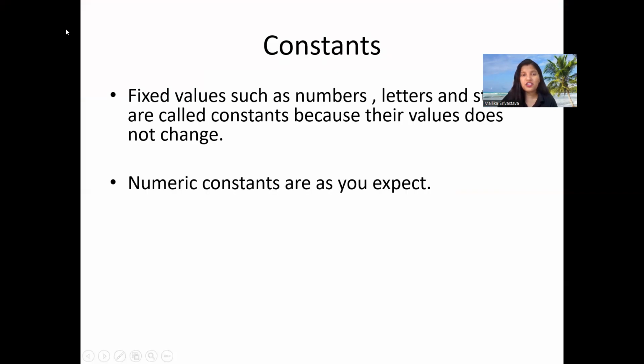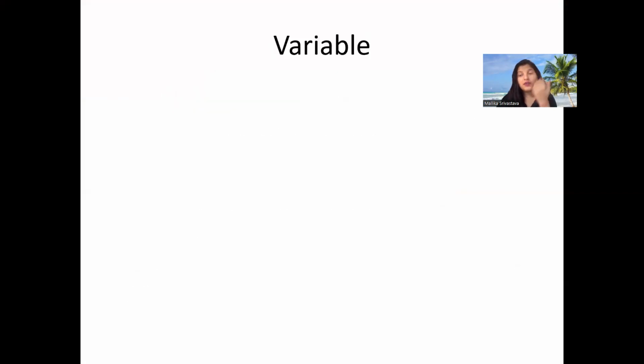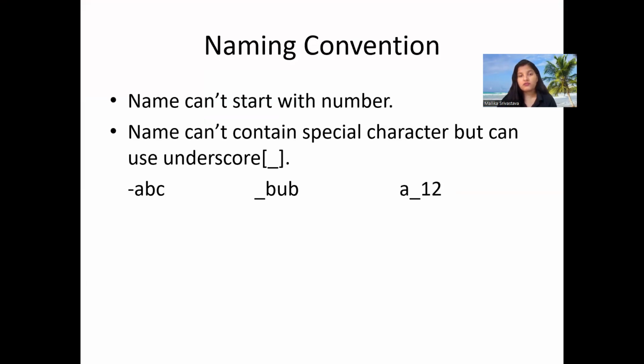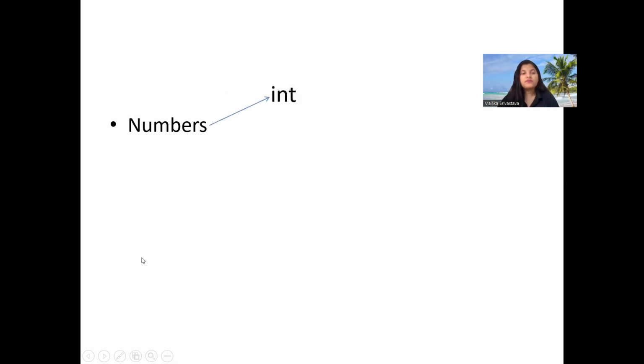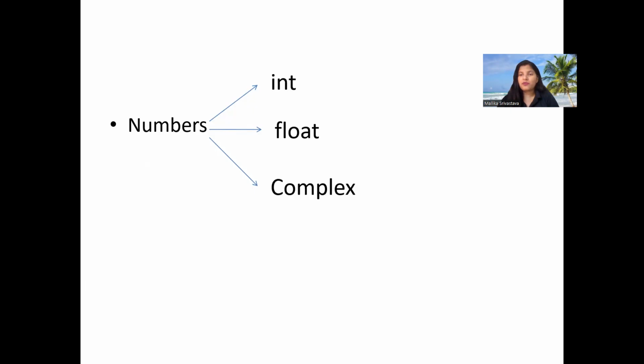So we understand what is actually constant, variable, naming convention of a variable, some examples, and the data type. A particular kind of data item is called data types. The types of data in Python are number, string, boolean, list, tuple, dictionary, and set. Now, in number type of data, first of all, we have integer, float, and complex type of data.